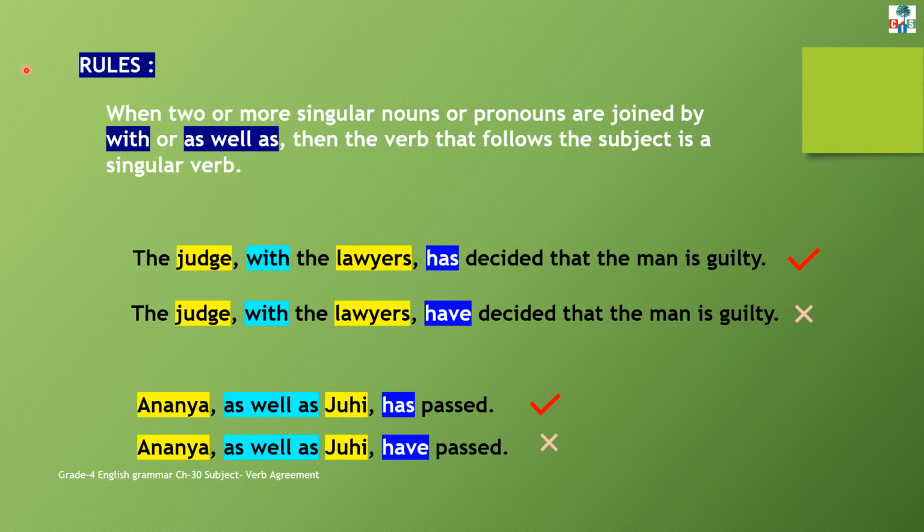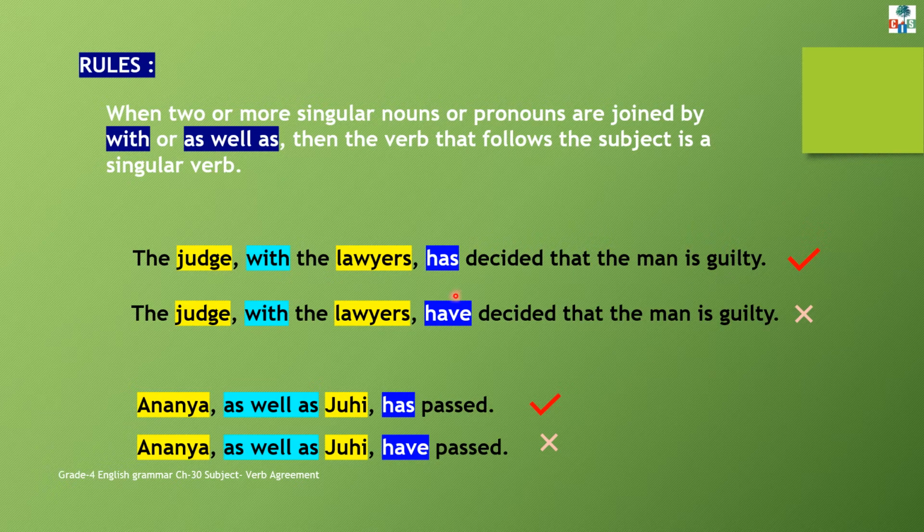See the next rule, children. When two or more singular nouns or pronouns are joined by with or as well as, then the verb that follows the subject is a singular verb. For example, the judge with the lawyers has decided that the man is guilty.